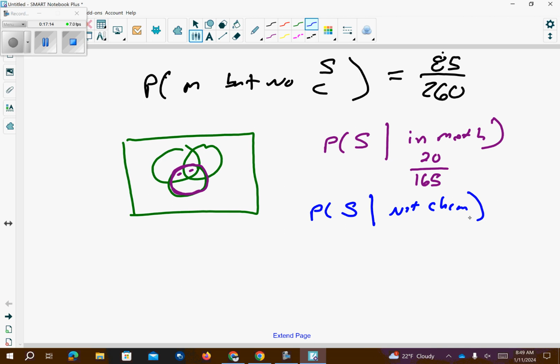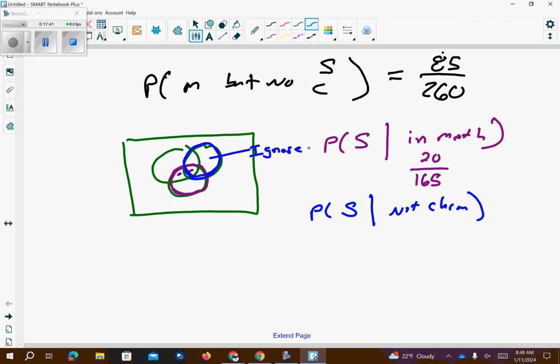And then, let's see, the probability that the student is in Spanish such that they're not in chemistry. Okay, so I bring all the 260 back in, saying, okay, whoever is not in chemistry, stay here. Everyone else who is in chemistry gets to go away. So basically, they are not in chemistry. So this circle here is going to be ignored. We're going to ignore this circle.